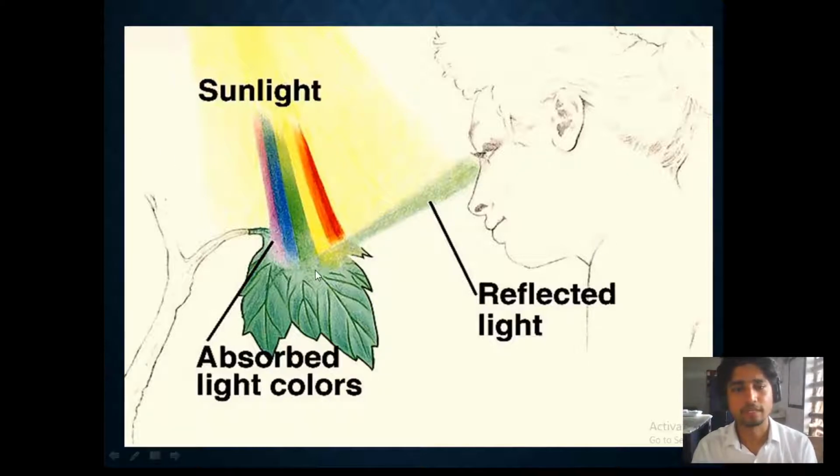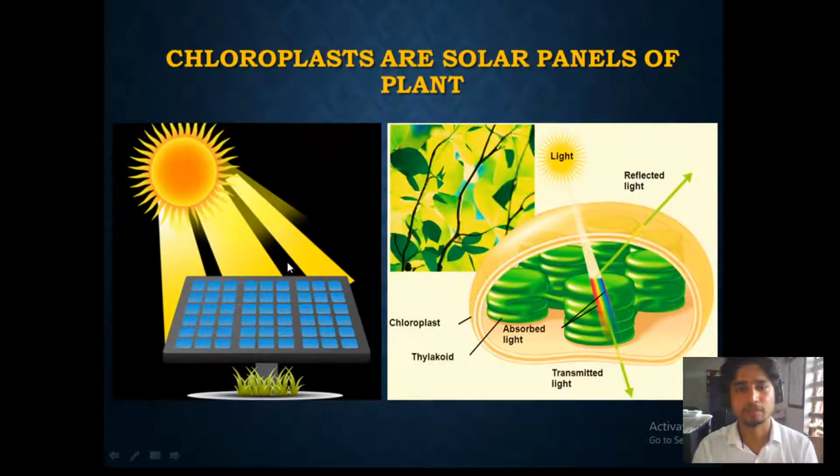And how is this light energy absorbed? We know that light energy is absorbed by the chloroplast inside the plant cells. This is just like solar panels. Solar panels absorb the sunlight and use that sunlight for producing electricity. Here also, the chloroplasts harvest this light energy from the sun and use it for photosynthesis. They are the same as solar panels.